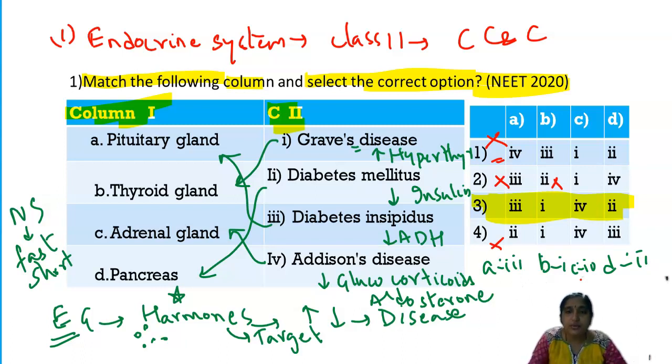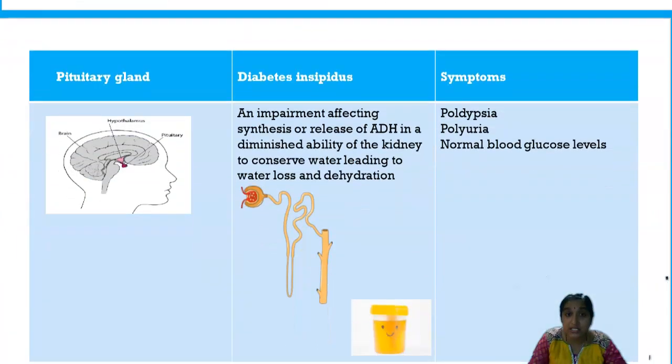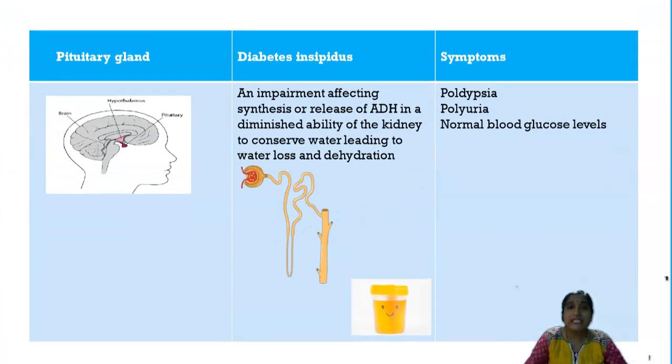Now I'll discuss in detail why these diseases are caused by damage to the particular endocrine glands. The first one I'm going to discuss today is diabetes insipidus, which is caused by decreased antidiuretic hormone. Any of your aunts or uncles may normally complain, we are passing urine many times, but still our blood glucose levels are normal. But in diabetes, we should have high blood glucose levels. Why is it not happening? These are patients with diabetes insipidus. They have normal blood glucose levels, but they have huge water loss.